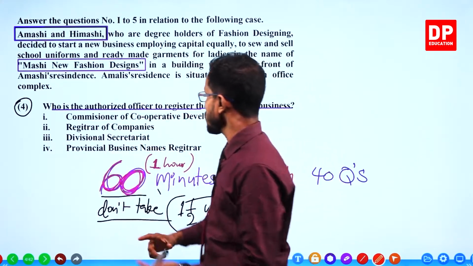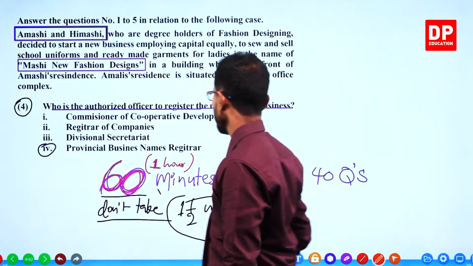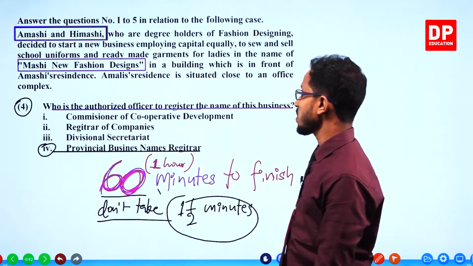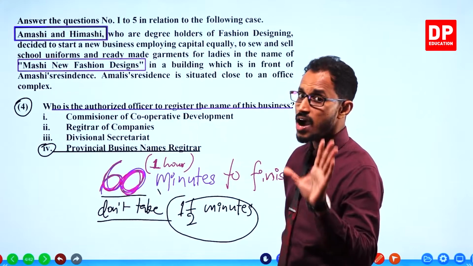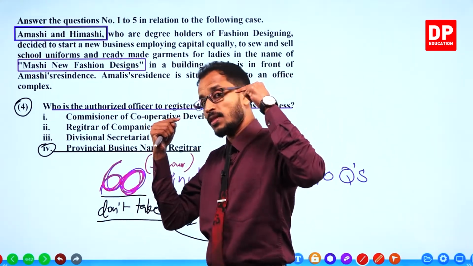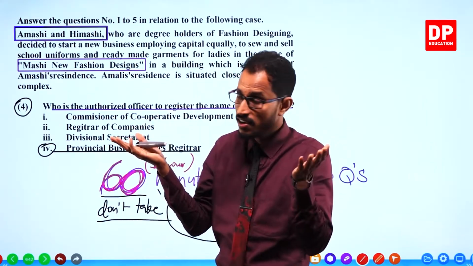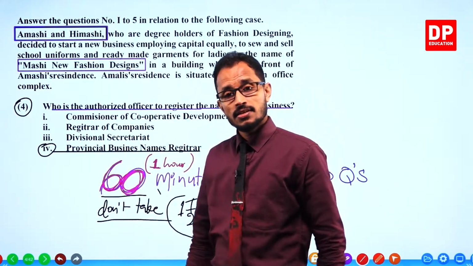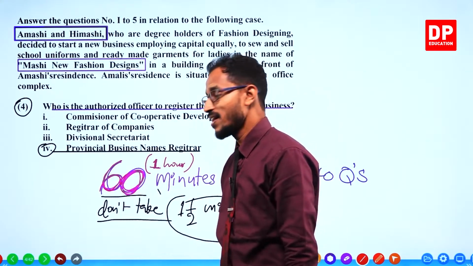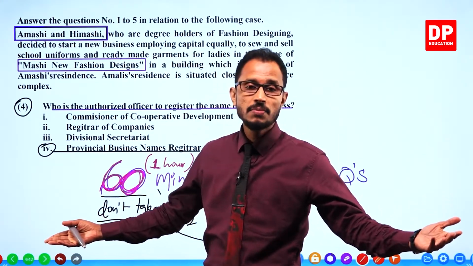The authorized officer is the provincial business names registrar. To mark your answers in this manner, you have to have the knowledge.